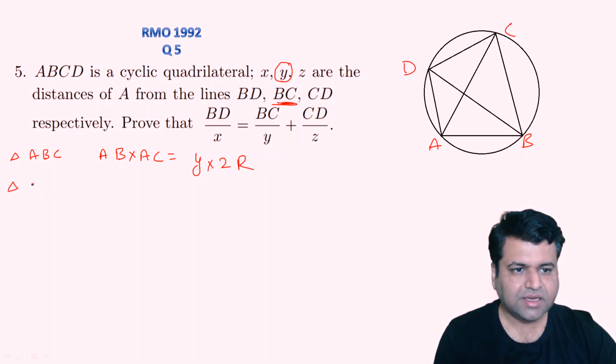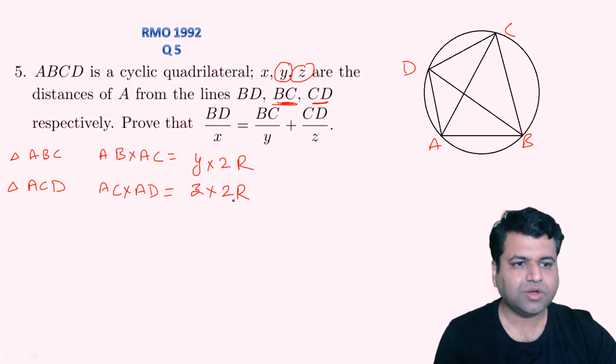Similarly, let's apply the Brahmagupta theorem in triangle ACD. What we will get? We can say that it will be AC into AD, that will be the perpendicular distance from A on CD, and on CD it is given to be Z, right? So Z times the circumradius. Circumradius will remain the same because ABCD are concyclic points. ABCD is a cyclic quadrilateral as it is mentioned in the question, right?